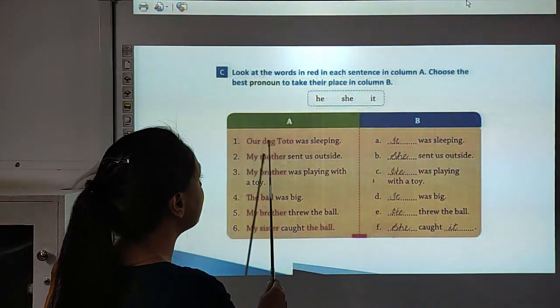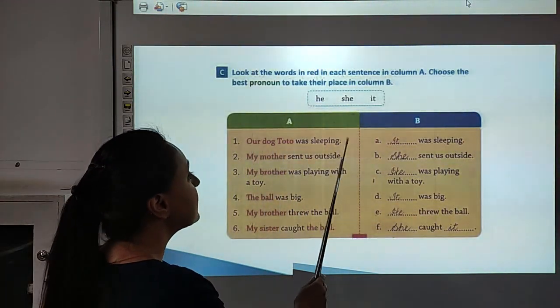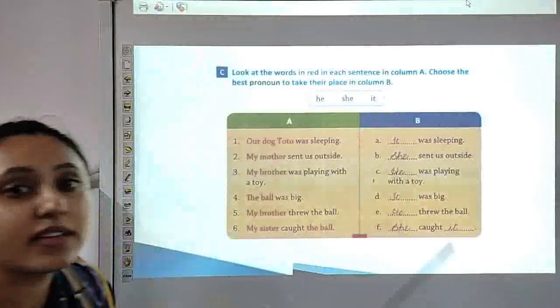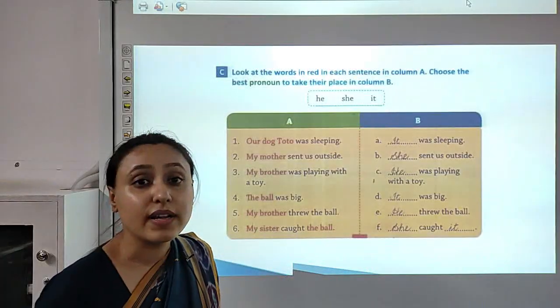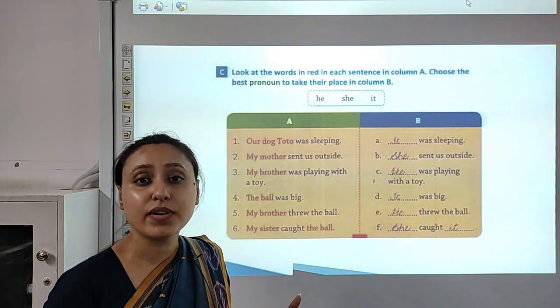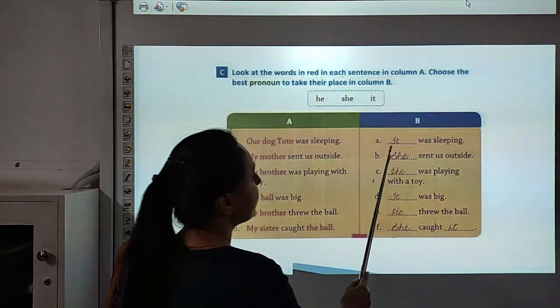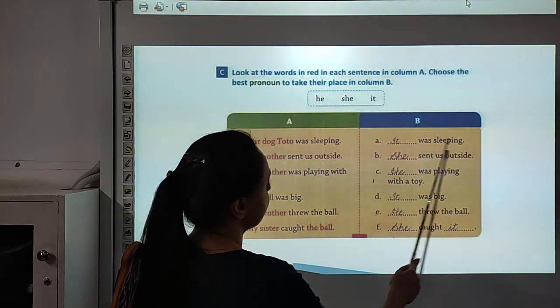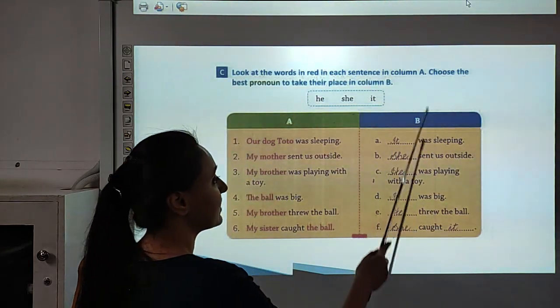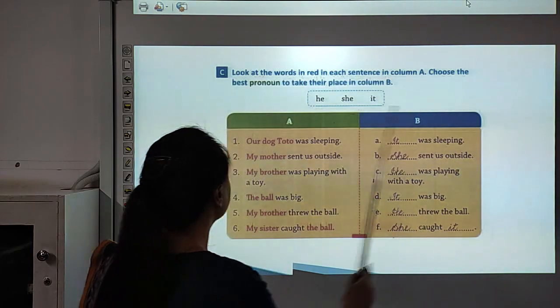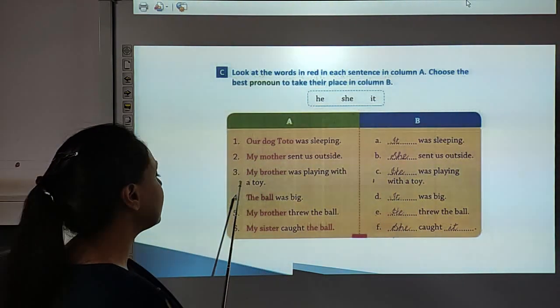Number 1, our dog Toto was sleeping. So children, here they are talking about a dog, an animal. So which pronoun do we use for an animal? We use the pronoun it. So we will write it, and the sentence will be: It was sleeping. Now look at number 3.